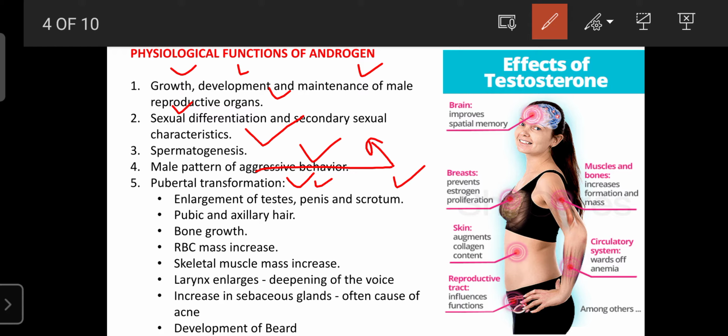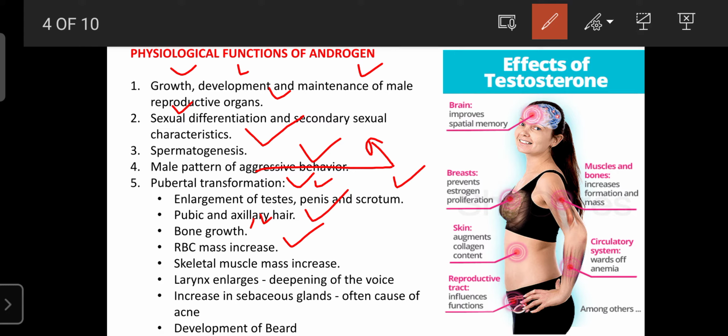Then it is also involved in the development of pubic and axillary hair. As well as that, testosterone can strengthen the bone by participating in its development, or it can enhance the stimulation of the epiphyseal cartilage, which is involved in the absorption of more minerals. Due to that, the bones are more developed. And also testosterone can stimulate the RBM. So due to stimulation of the RBM, the RBC number increases.